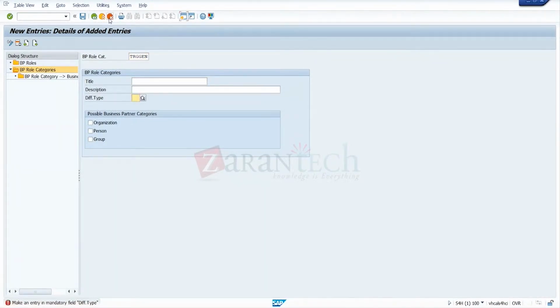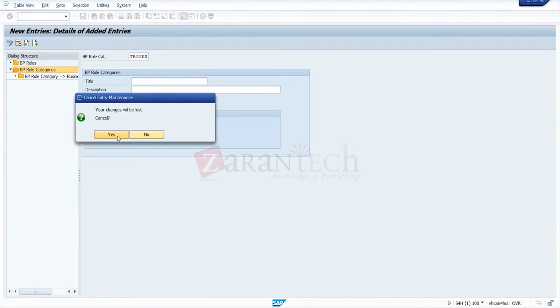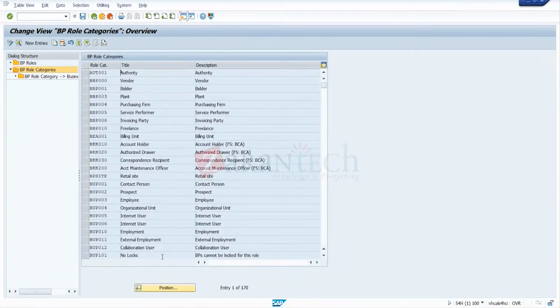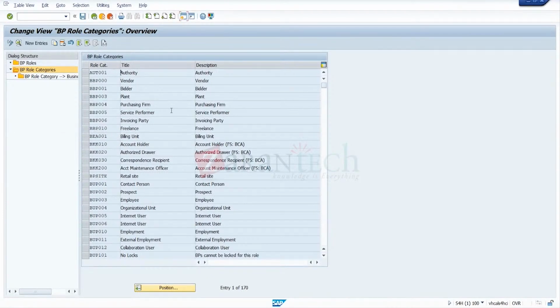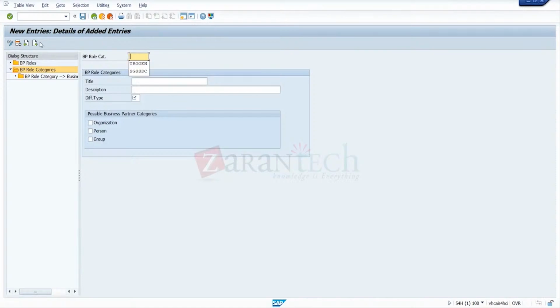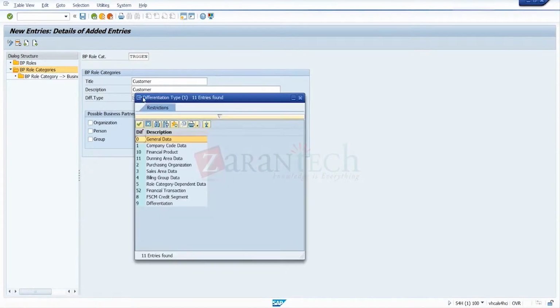We'll just take this text from the standard one. Okay, we'll take customer only, for new entries, like a customer. And for this differentiation type, we'll take general data, so you can see all the views here.